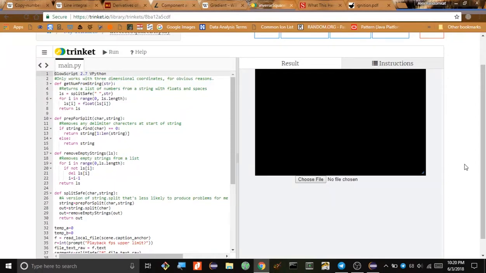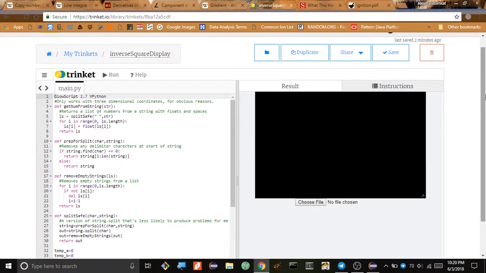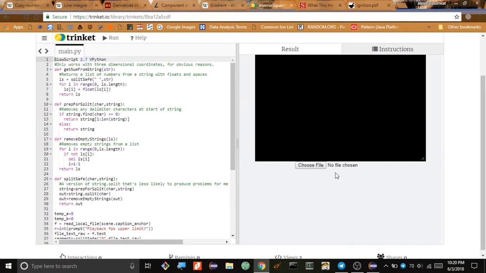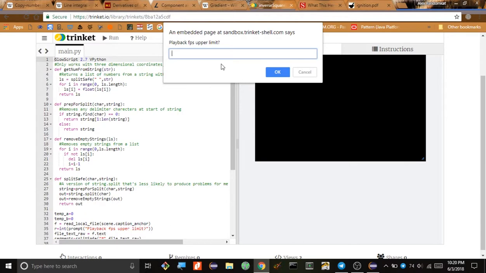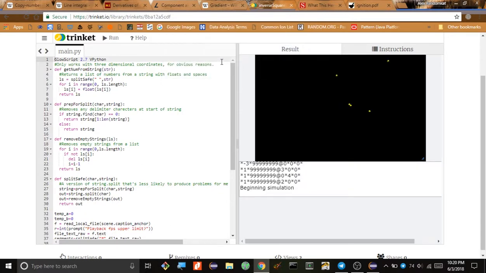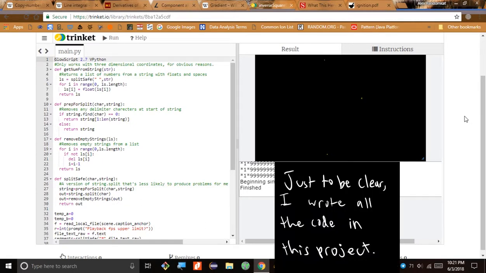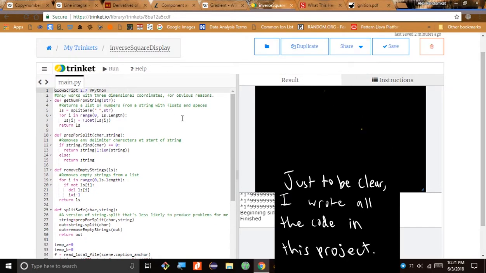Okay, so this is my end of year physics project. And to start with, I'm just going to show you a little demonstration of what it does. Let's see, actually, yeah, I'll do that. 20. So as you can see, all it is, is a simulator. You put in different particles with different masses, charges, etc. and it just displays the result of what they do.